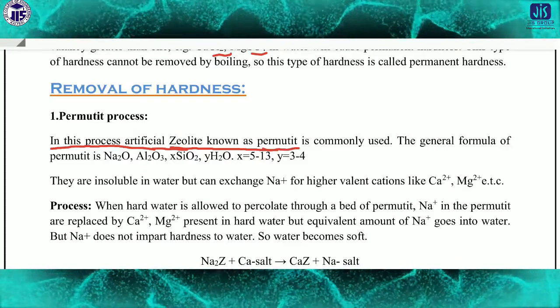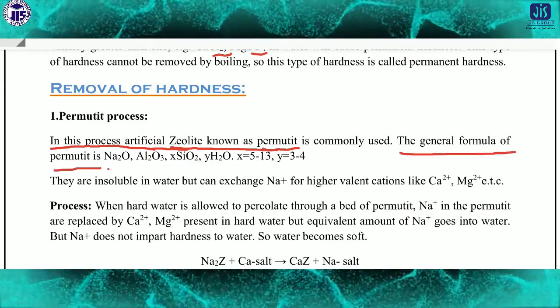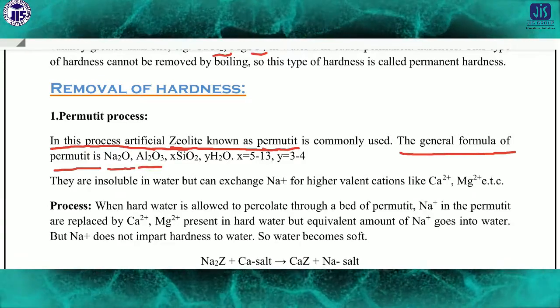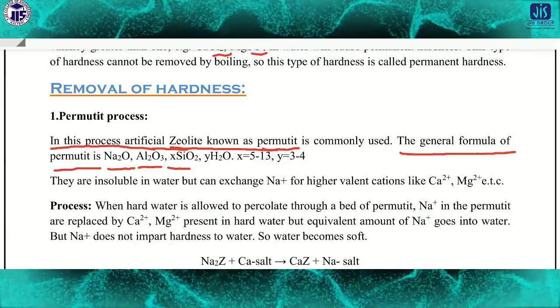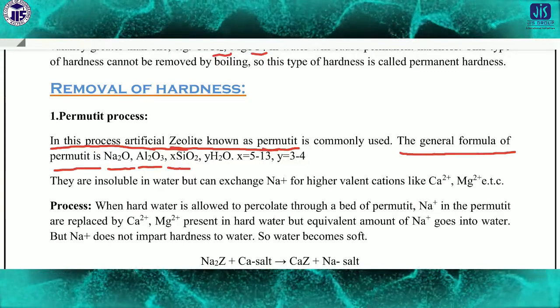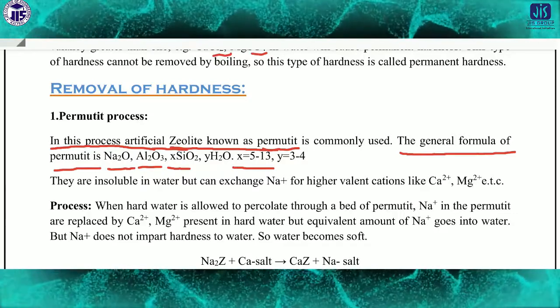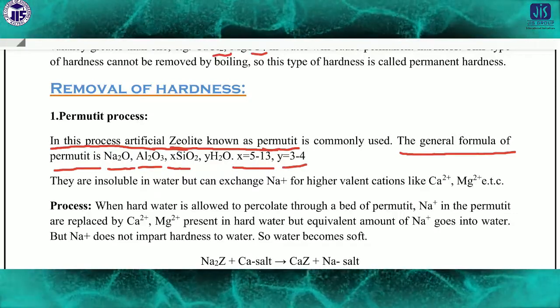Now the general formula of permutit is Na2O.Al2O3.xSiO2.yH2O, where the value of x may vary from 5 to 13 and y from 3 to 4.